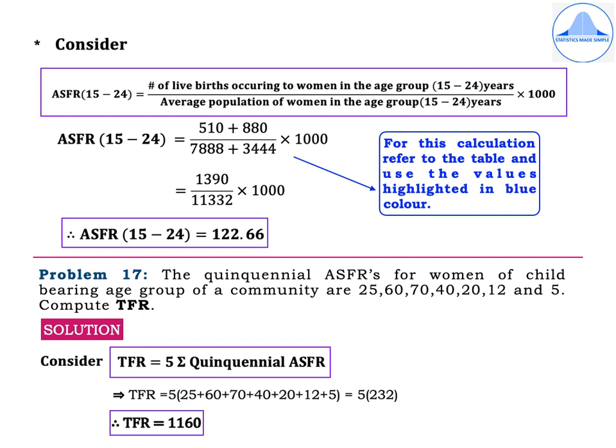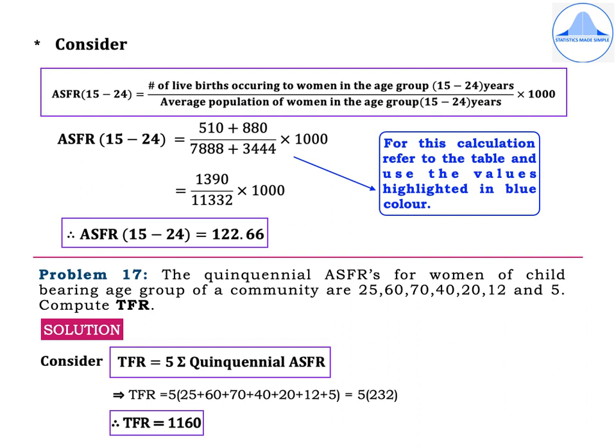Problem 17. The quinquennial ASFRs for women of childbearing age of a community are 25, 60, 70, 40, 20, 12, and 5. Compute TFR. Start with the solution. Now, since we have to find out TFR, that means the total fertility rate, we make use of the TFR formula, which is based on the quinquennial ASFRs.